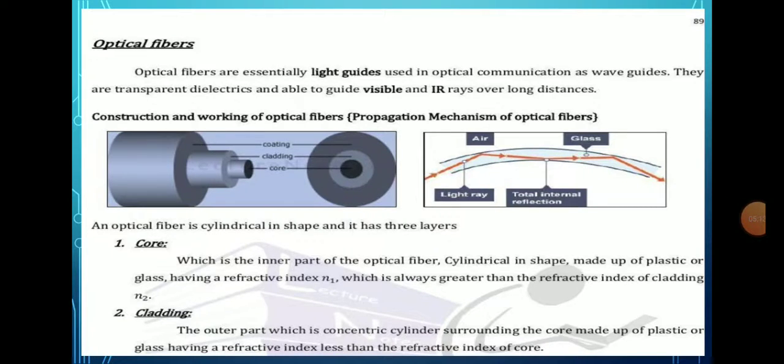Next part we have to see the optical fiber. Here optical fibers are essentially light guides used in optical communication as waveguides, and they are transparent dielectrics able to guide visible and infrared light over long distances.